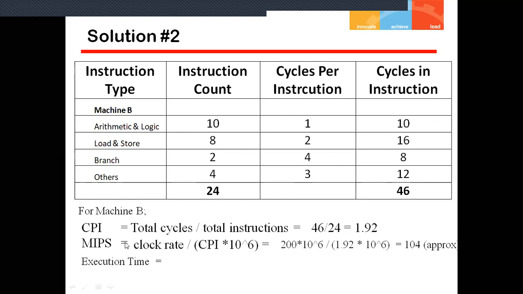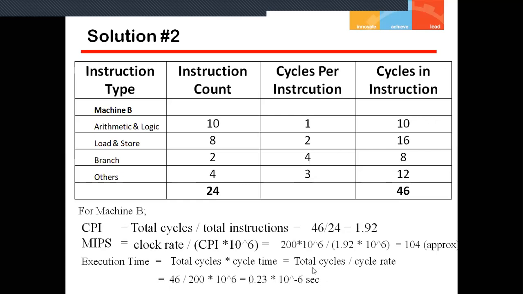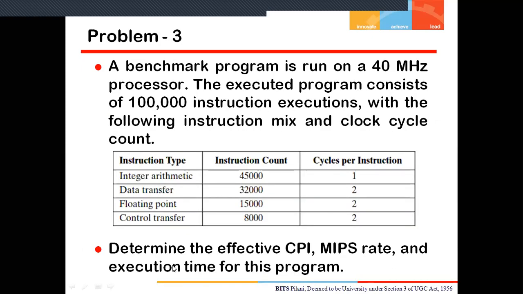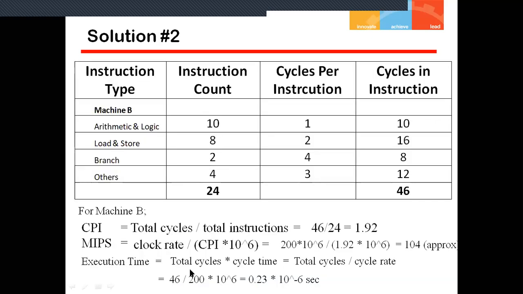What is that? We have total number of instruction cycles, total cycles, and multiply by cycle time. So we have the clock rate. Again, we write the formula: total cycles multiplied by cycle time is equal to total cycles divided by the clock cycle rate. By putting in the values, total cycles is 46, so 46 divided by 200 multiplied by 10 to the power 6 is equal to 0.3 into 10 to the power minus 6 of a second.